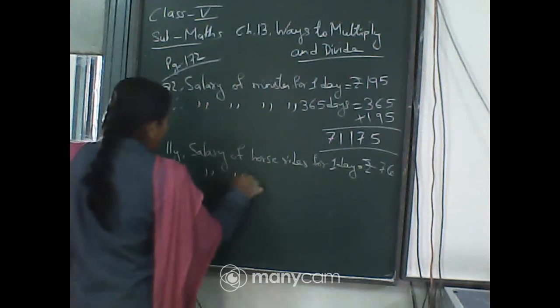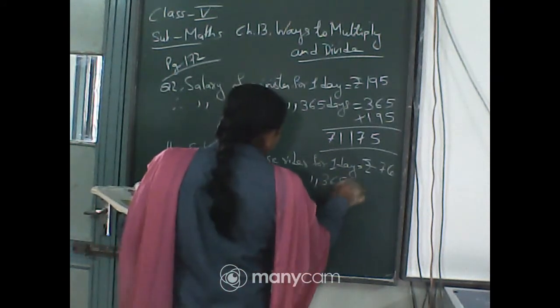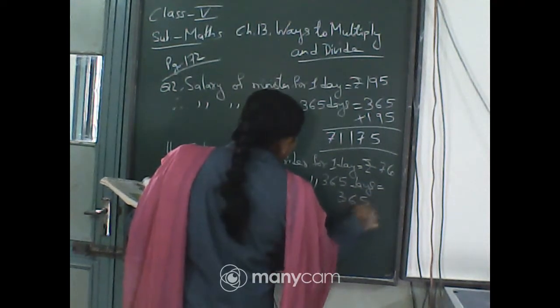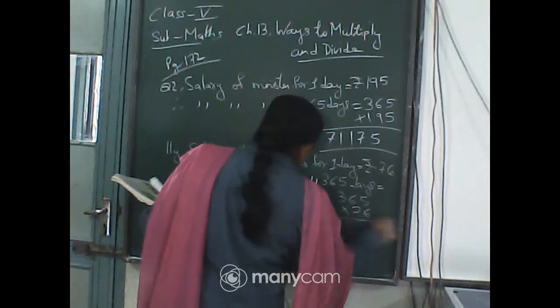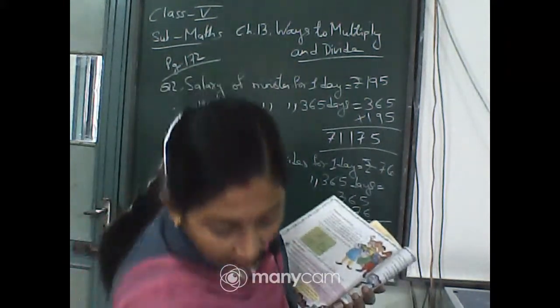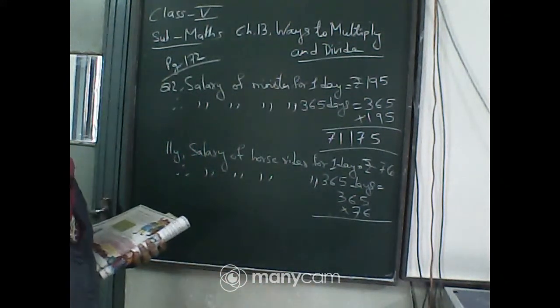Therefore, salary of horse rider for 365 days, 365 multiplied by 76. Now multiply and tell me the answer. 365 multiplied by 76.